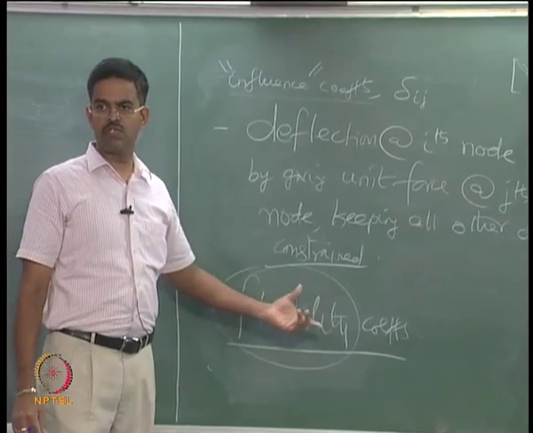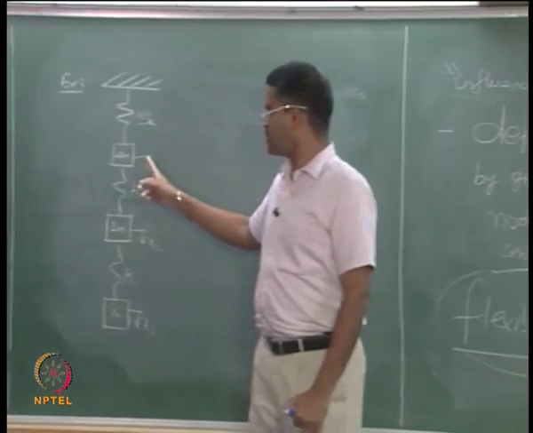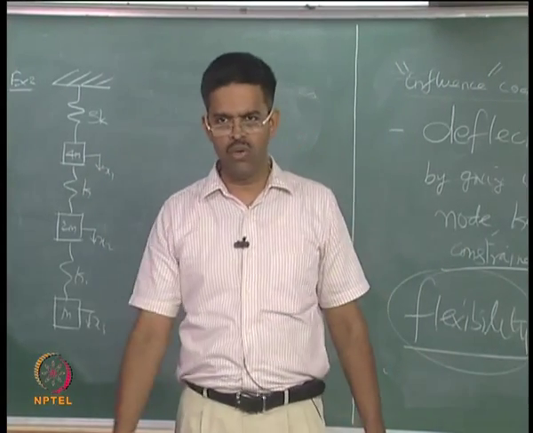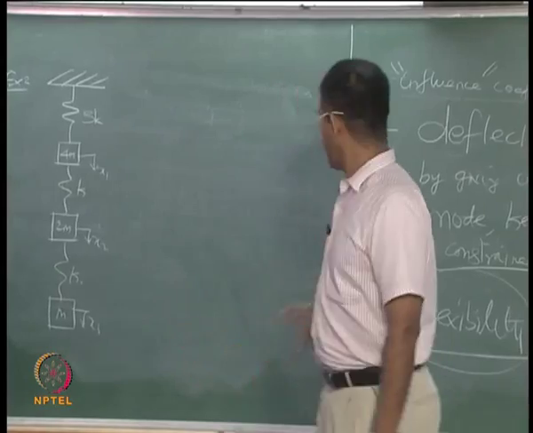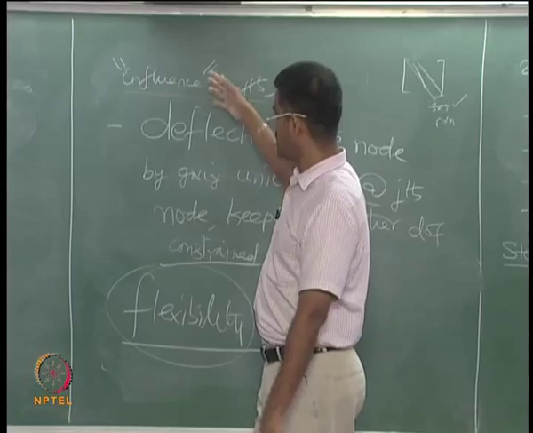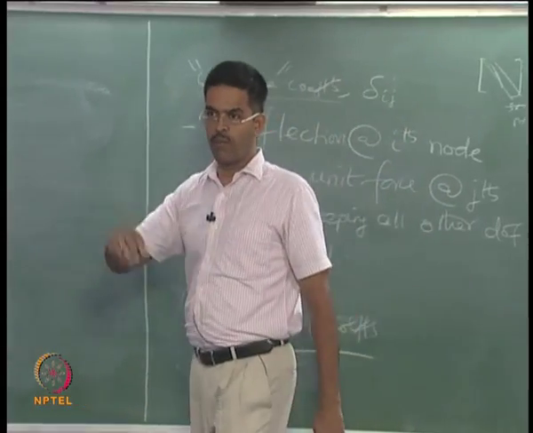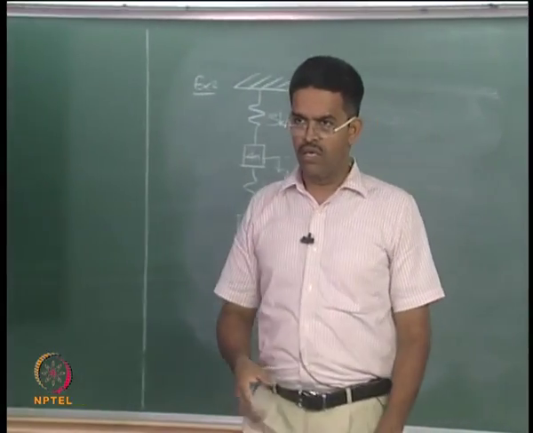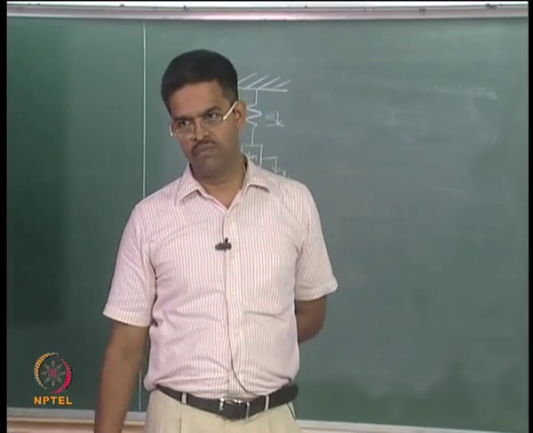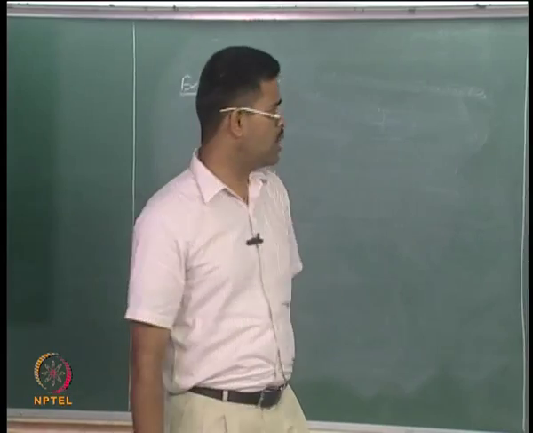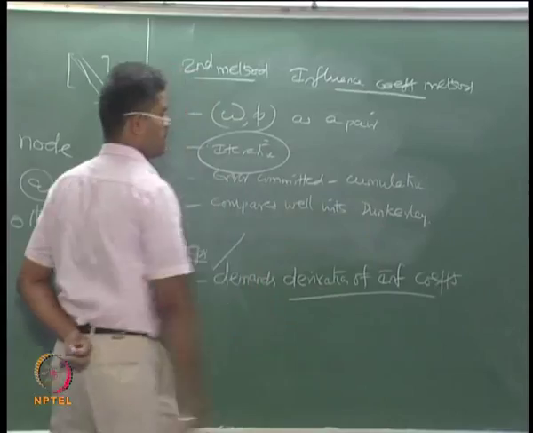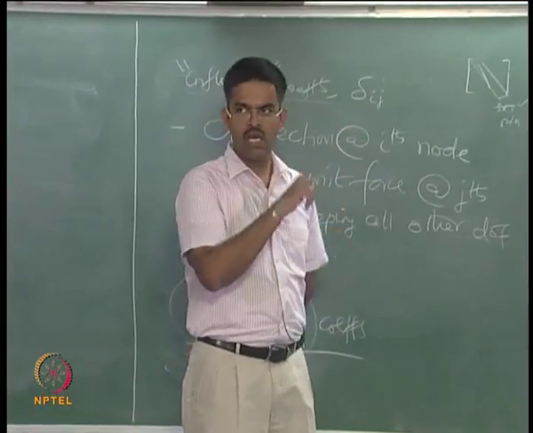Flexibility is nothing but inverse of stiffness matrix. I know how to derive a stiffness matrix for this given problem from the first principles. We have done it for different cases, so we know, but we will not use that technique to form the influence coefficient matrix. We will derive this matrix here and we will follow the same steps henceforth for all the problems where I want to find omega and phi using this method. That is why this method itself is named as influence coefficient method. I will show you how it is an extension of Dunkerley's method, once we understand the algorithm of this method.